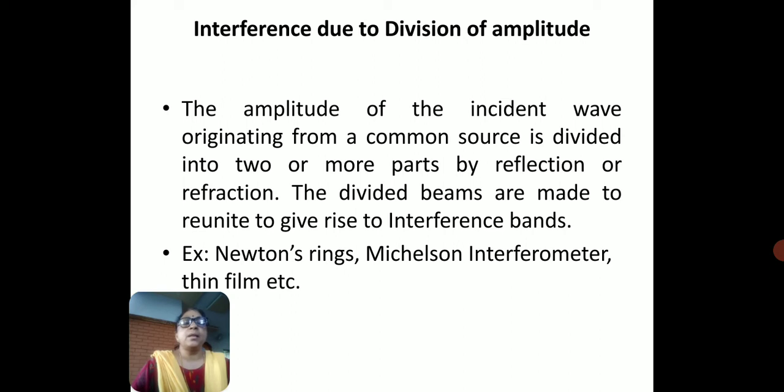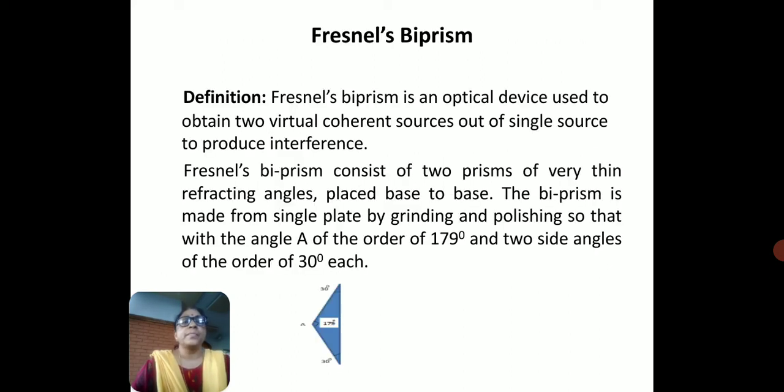For example, in the case of Newton's rings experiment, Michelson interferometer, and thin film, we have seen interference due to division of amplitude.